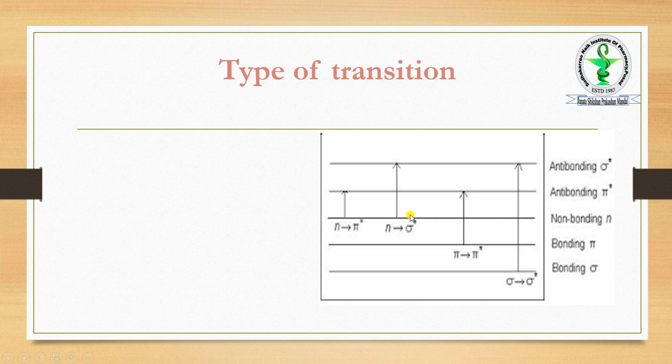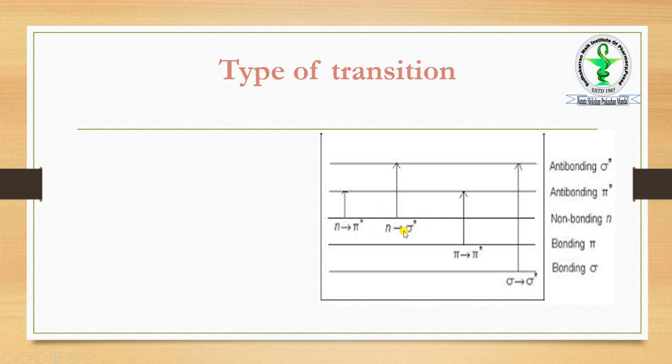This one requires higher energy. Then the second one is n to sigma star. N means the SONH: sulfur, oxygen, nitrogen, hydrogen. Whereas sigma generally consists of single bonded components.